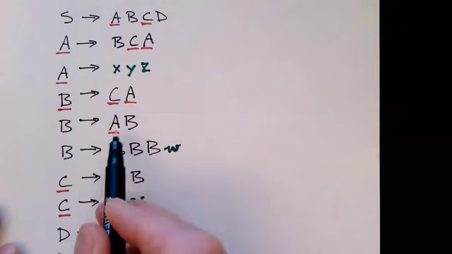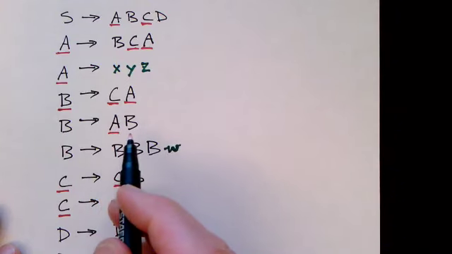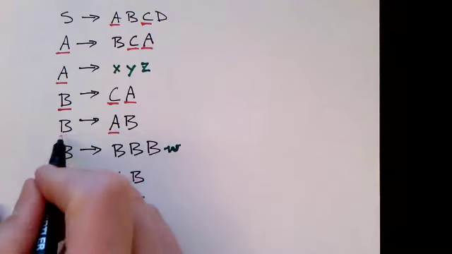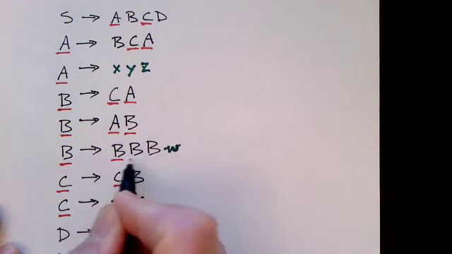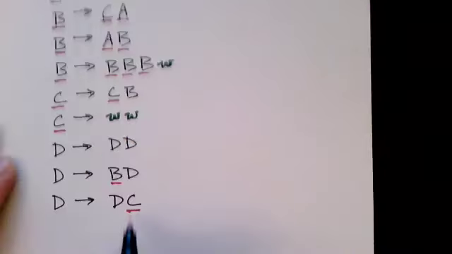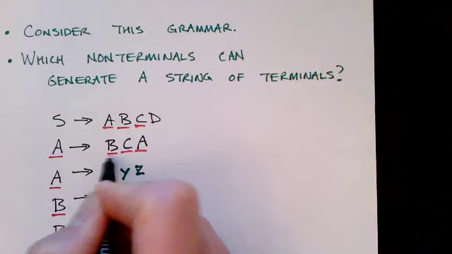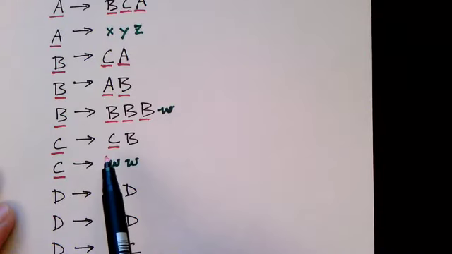Notice that this rule right here is not enough. We know that A could generate a string of terminals, but up until this point, we don't know about B itself. But now we do know about B, and we're marking B everywhere it occurs. Let's see, it occurs down here, and it occurs up here. Okay, and now we've marked everything except for D.